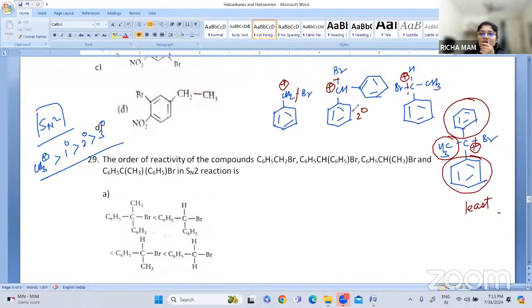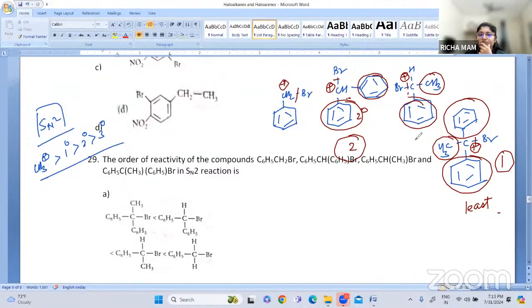Then second is what? Second is this one, because there are two big aromatic rings. So this is the second least stable. Then next, these again have two bulkier groups, so this will be third, and this is the most stable. So just see which is the answer. I'll show you the options now.